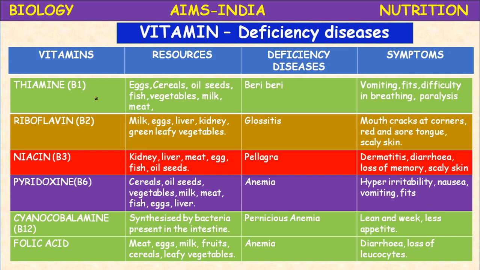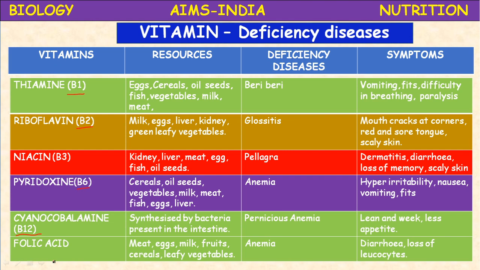Water soluble vitamins are vitamin B complex and vitamin C. Vitamin B complex includes a group of vitamins: vitamin B1, called thiamine; vitamin B2, called riboflavin; vitamin B3, called niacin; vitamin B6, pyridoxine; vitamin B12, cyanocobalamin; folic acid, pantothenic acid and biotin.